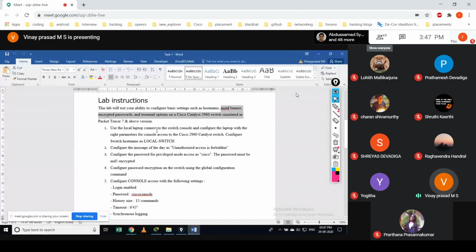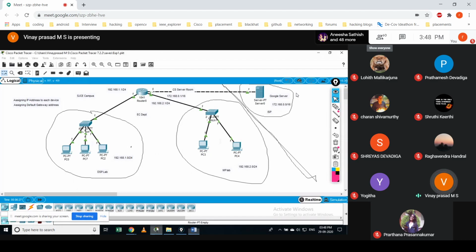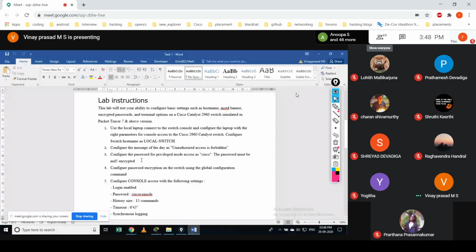What we are doing in this lab is giving some name to each of the networking devices. Let us say this switch. How could you give a name to this switch? It's very simple. And putting a message, a banner, shown whenever someone accesses it, so that if they are unauthorized, they should not log into this device. And the password must also be encrypted using the MD5 algorithm. I think you are all aware of this MD5 algorithm, right? Message Digest 5.